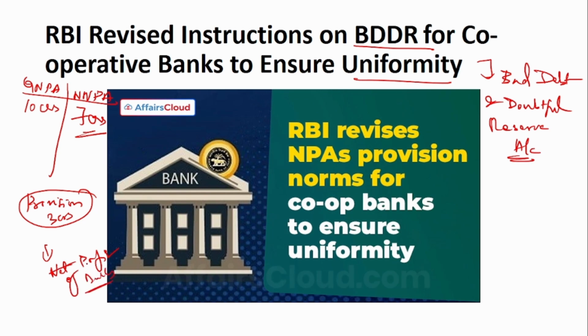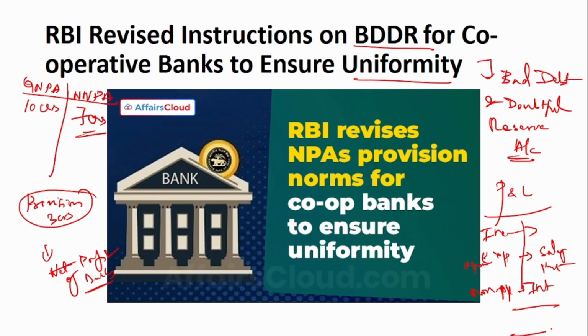There was a difference, like one bank was following one procedure and another bank was following other procedures. If you see currently, a lot of cooperative banks, this is a profit and loss account. In that case, you will have an income, and then you have a lot of expenses. First you'll have operating expenses like salary, rent, and then non-operating expenses like interest, and only then you will arrive at the net profit, right? What a few cooperative banks were doing is taking this provision from this net profit. So if the net profit was say 100 crores, then from this 3 crores was taken as the provision.